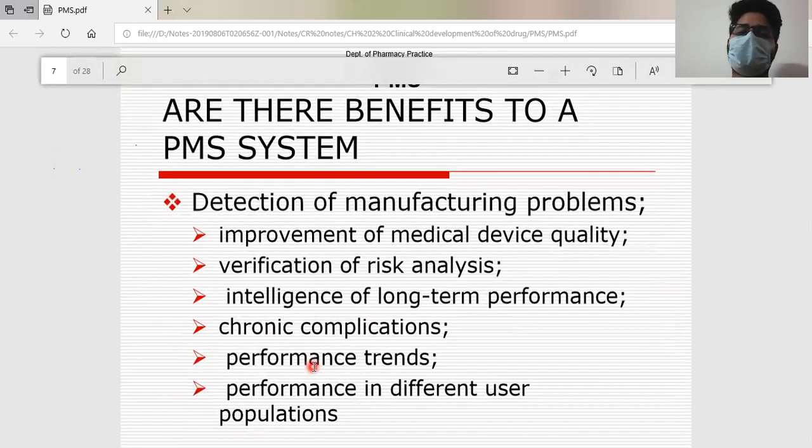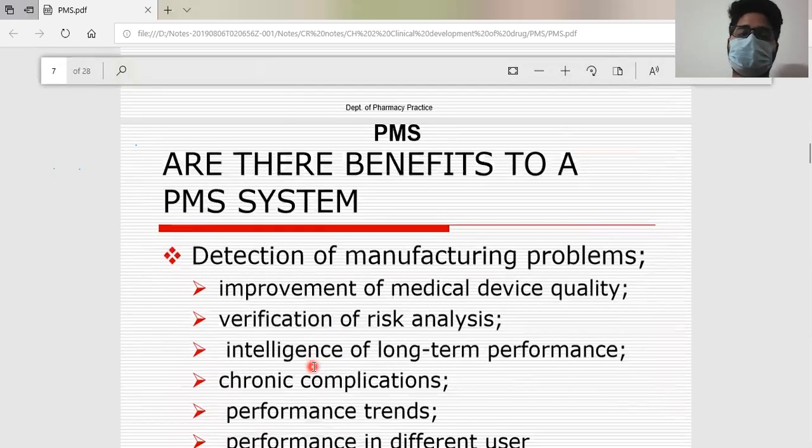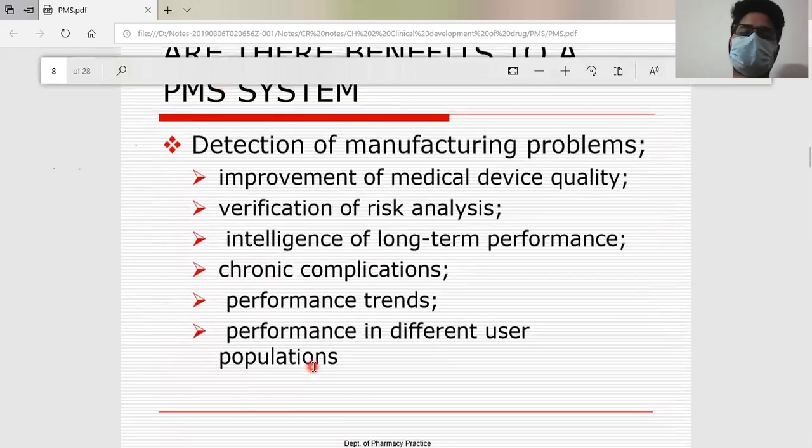Are there any benefits of post-marketing surveillance? Yes, there are certain benefits. It helps to detect manufacturing problems. If any manufacturing defects are found, they can be found out with the help of post-marketing surveillance. Next, use for the improvement of medical device quality. Okay.